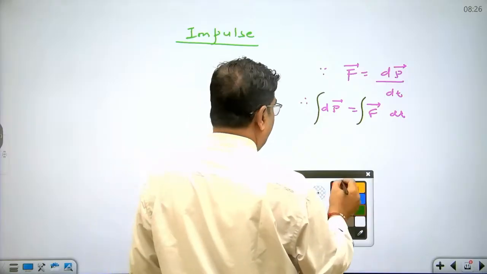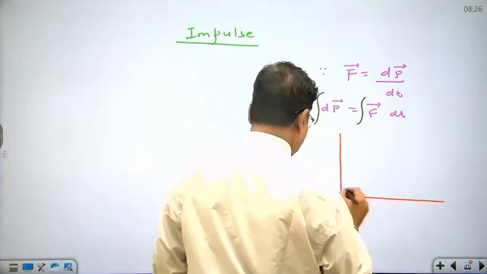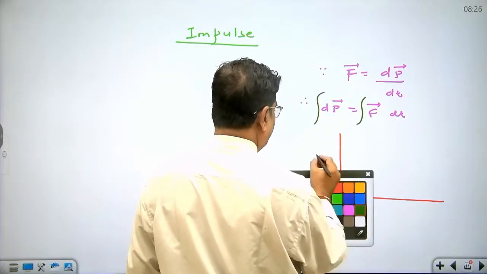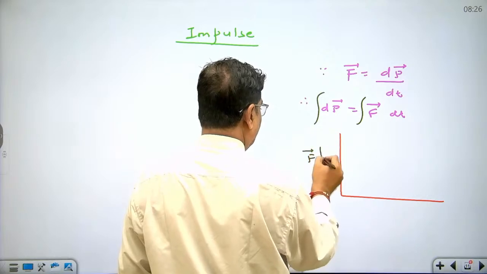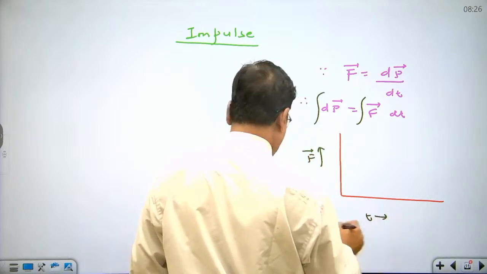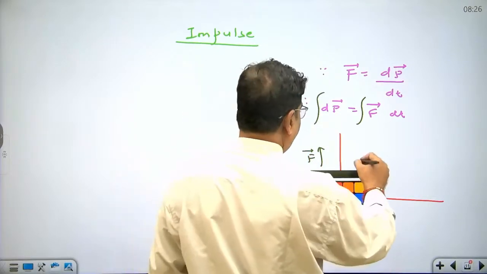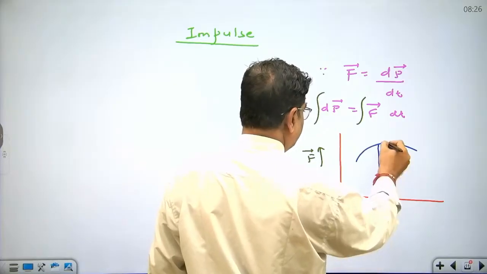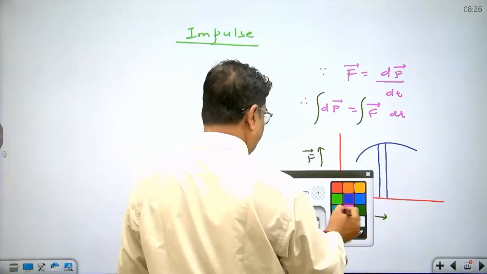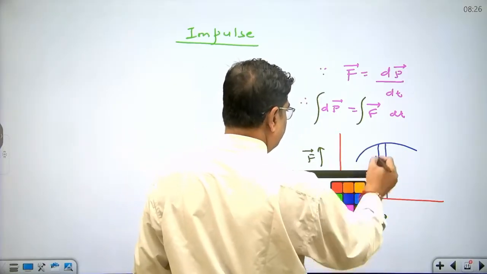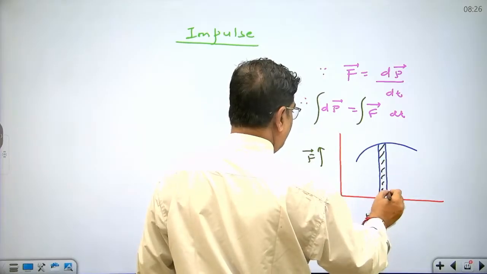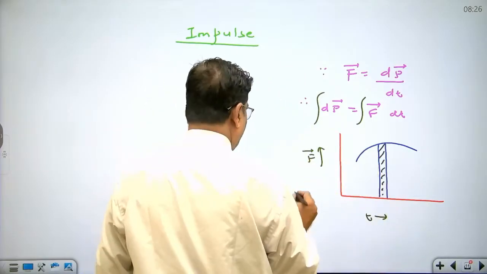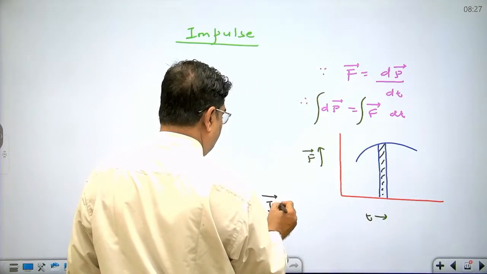Whenever a force-time curve is given to you, the area under the force-time curve in a given time interval gives us the change in momentum, and impulse is equal to change in momentum.